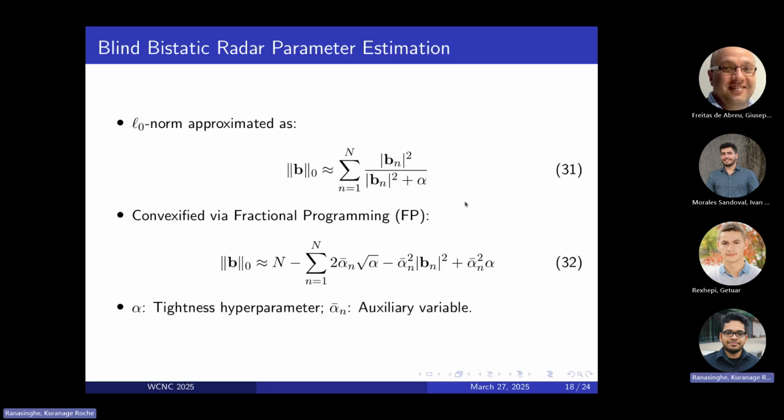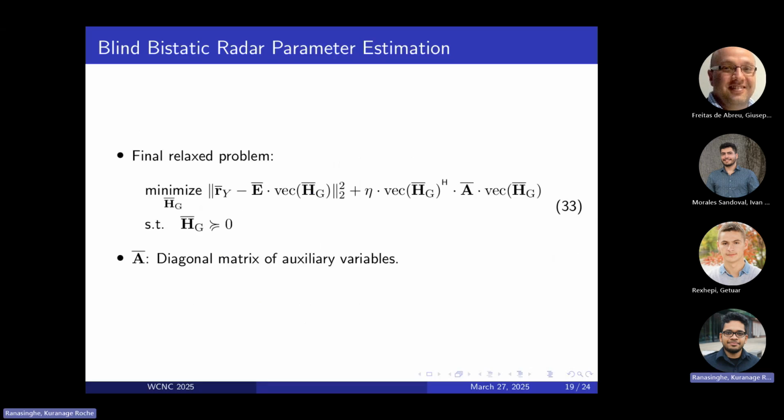So the L0 norm approximation can be seen here. Equation 31 denotes how we can reformulate this, and this can now be convexified via this fractional programming framework to give, as seen in equation 32. And of course, this alpha is a tightness hyperparameter, usually chosen to be a small number typically. And so our final relaxed problem becomes equation 33. So this is now convex and can be solved via typical solvers like CVX, for example.